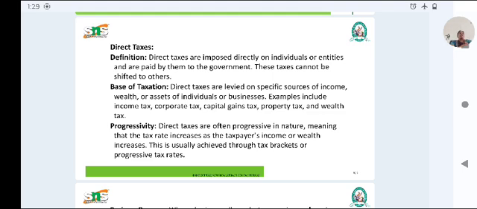Progressivity. Direct taxes are often progressive in nature, meaning that the tax rate increases as the taxpayer's income or wealth increases. This is usually achieved through tax brackets and progressive tax rates.